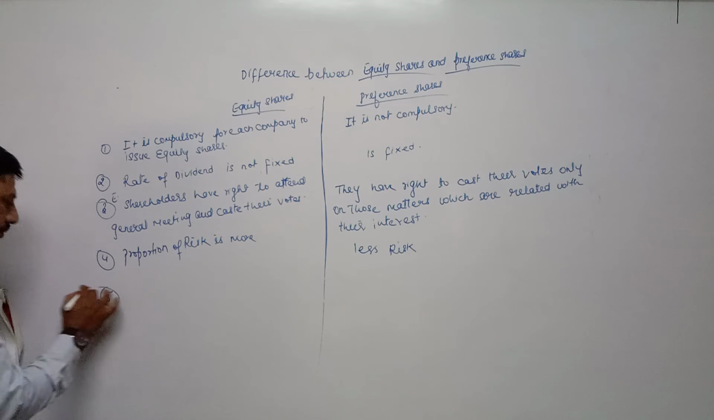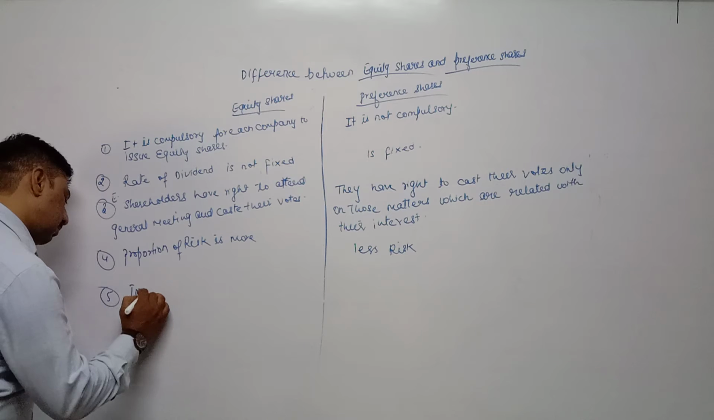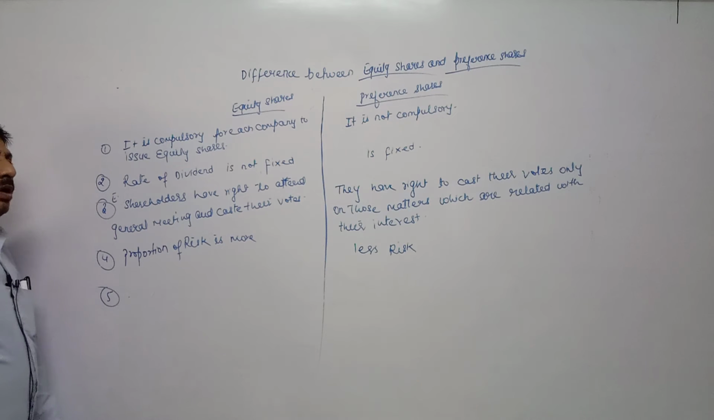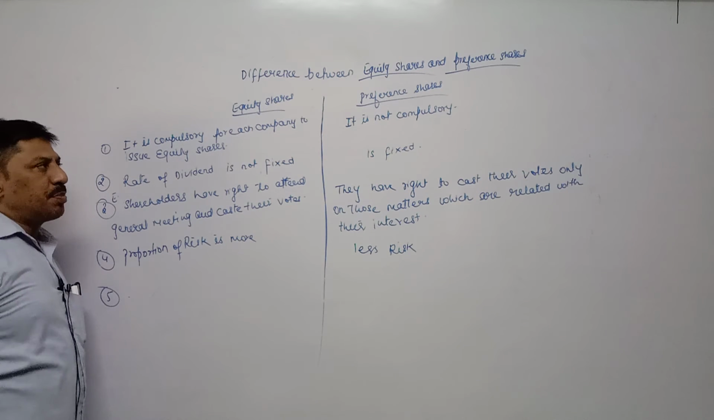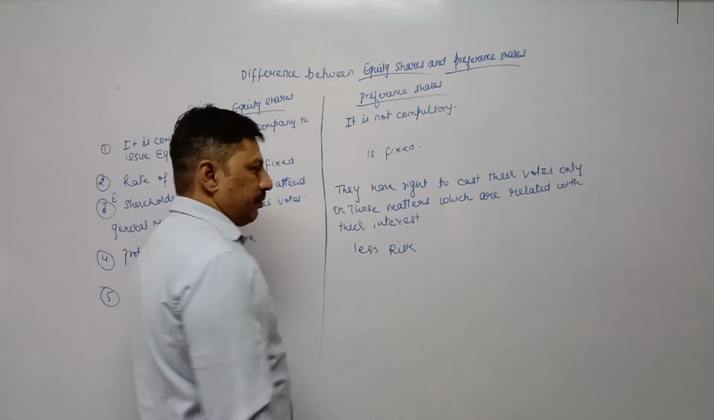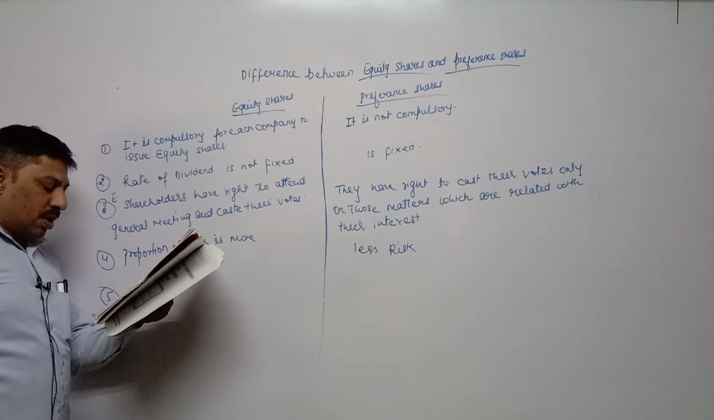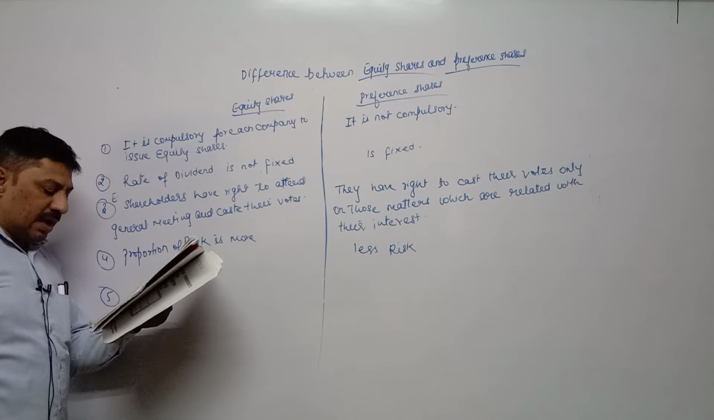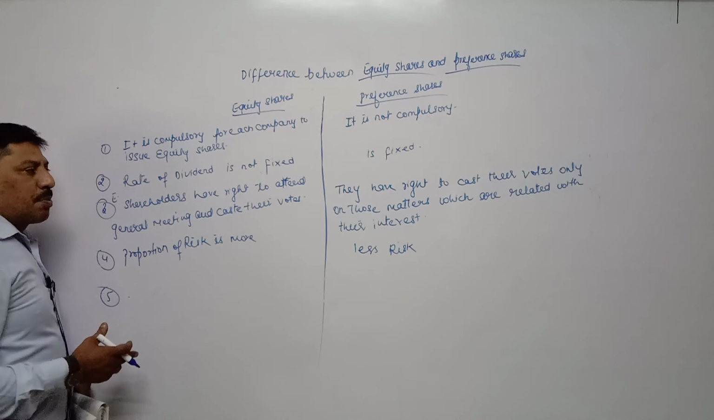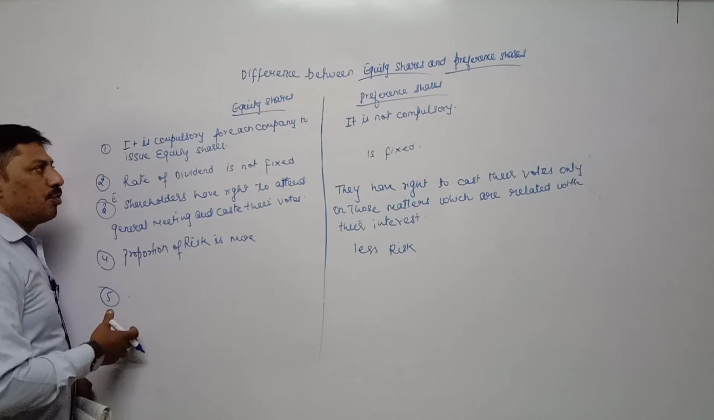Fifth point, investors. Now which type of investors are interested in purchasing equity share, or which type of investors are preferring preference share? So these shares are preferred more by investors who wish to take risk and speculate, means gamble in shares, means overnight they want to become rich. Such type of investors who are ready to take risk are preferring to buy